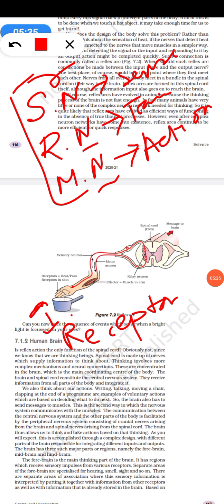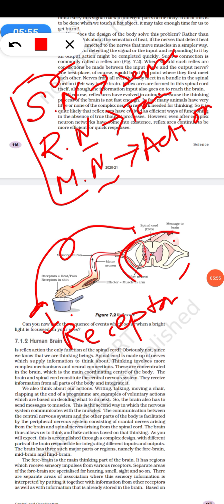From the receptor, the impulse in the sensory neuron reaches the spinal cord of the central nervous system.